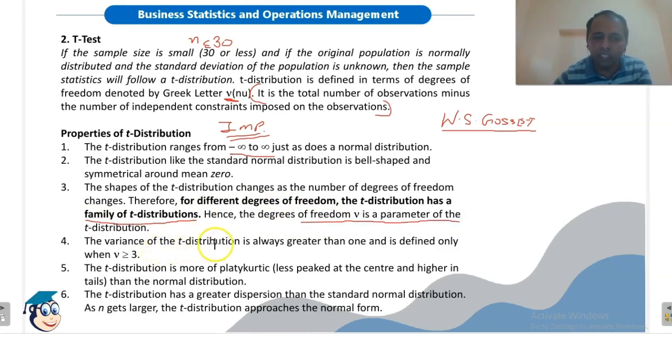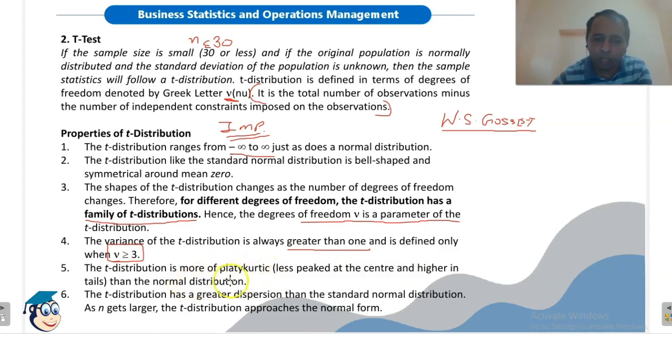The variance of T distribution is always greater than 1 and is defined only when nu, that is degree of freedom, is greater than or equal to 3. The T distribution is more platykurtic. This means that it is less peaked at the center and higher in the tails. I will show you the diagram in the next PPT.